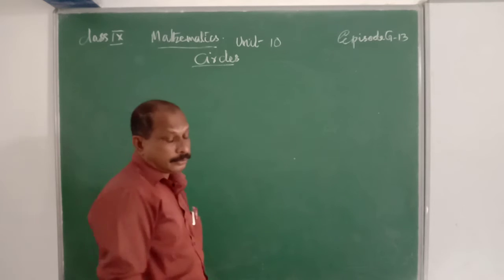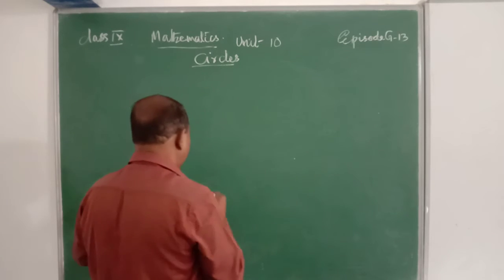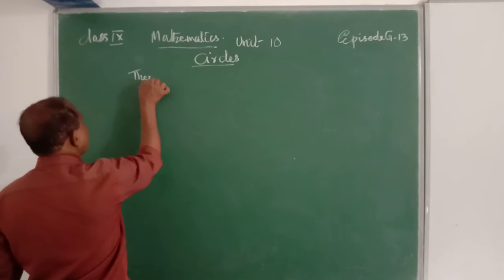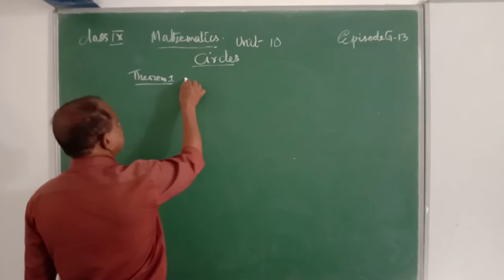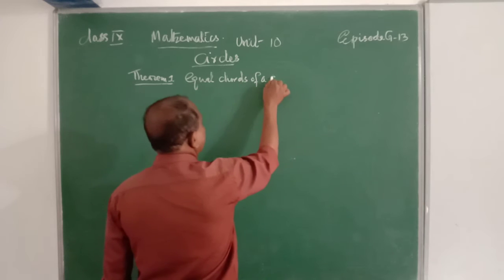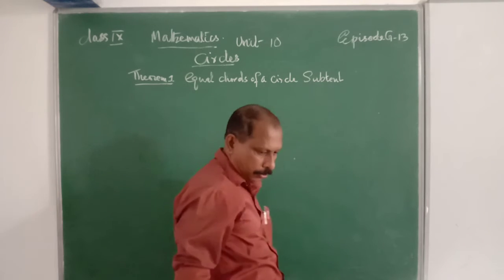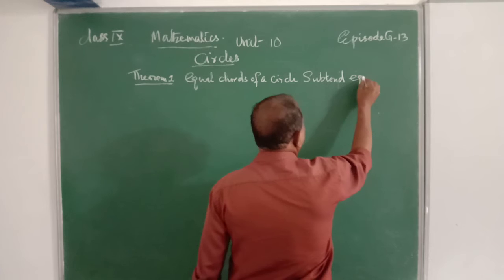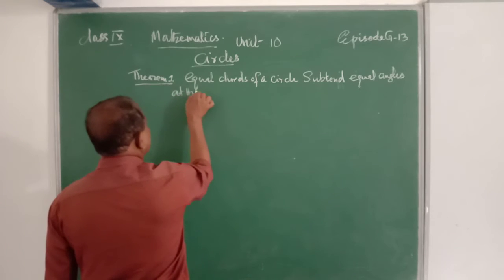Then there is a theorem. Equal chords of a circle subtend equal angles at the center.